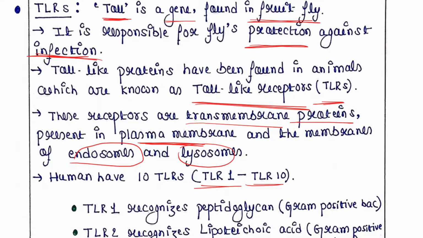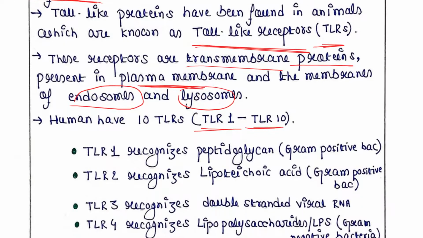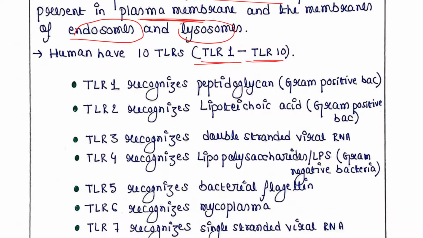Now we will know the function of each TLR. So TLR1 can recognize peptidoglycan that is found in the gram-positive bacteria. TLR2 recognizes lipoteichoic acid that is found in gram-positive bacteria. TLR3 recognizes double-stranded viral RNA.